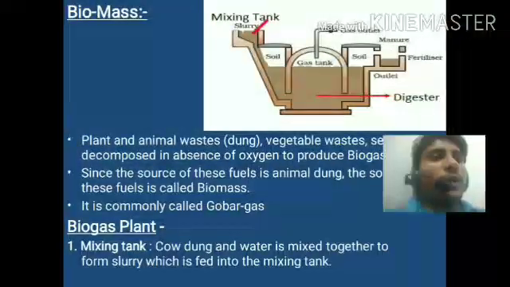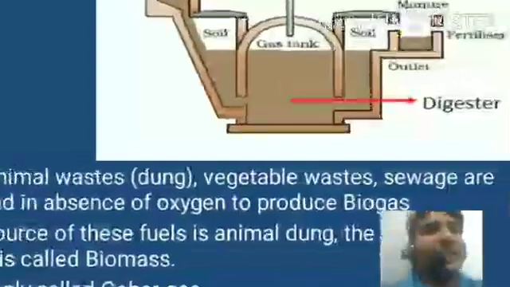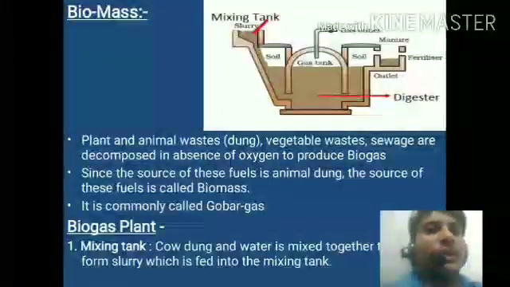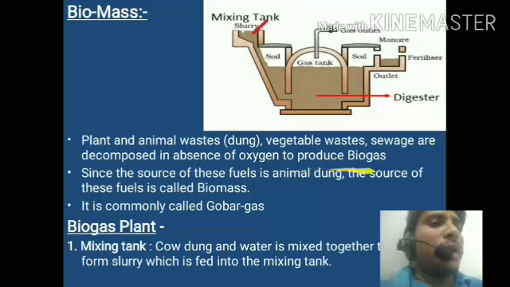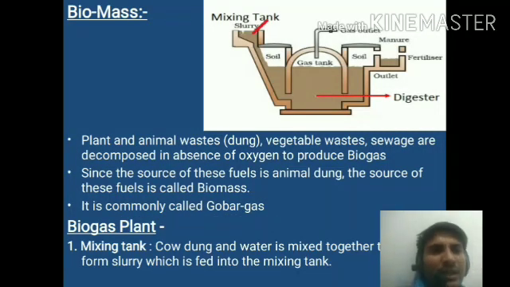Now what is biomass, and how does it produce biogas? This is the total process by which we can produce the biogas. First, read what is biomass. Plant and animal wastage, like cow dung, and vegetable wastage and sewage are decomposed in the absence of oxygen to produce the biogas. Since the source of this fuel is animal dung, it is commonly called gobar gas. In Hindi we say gobar gas, and in English we say biogas.